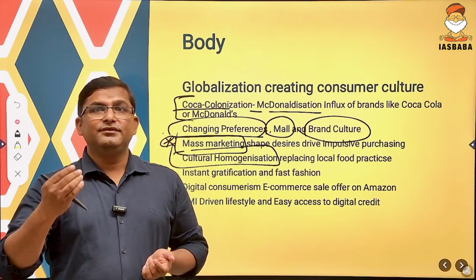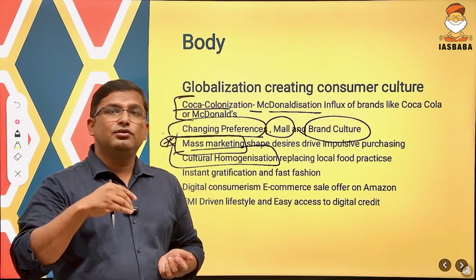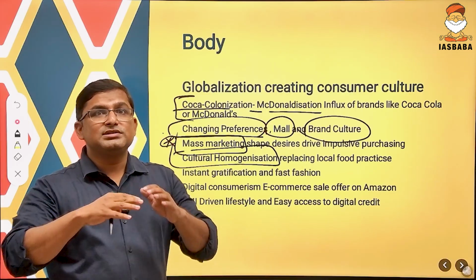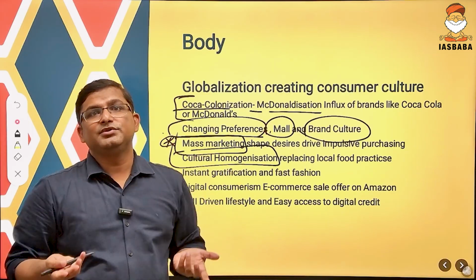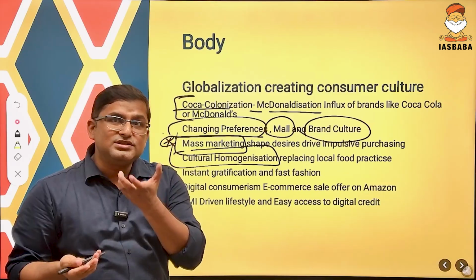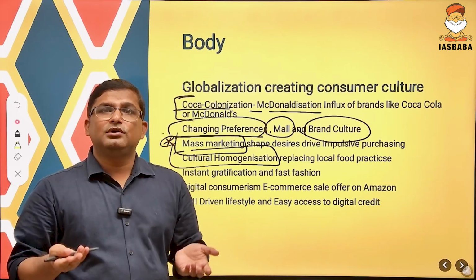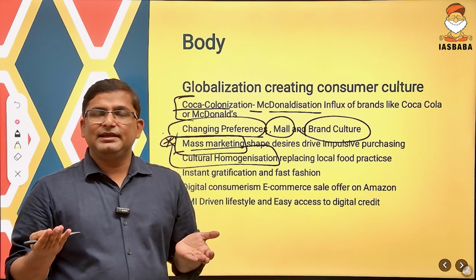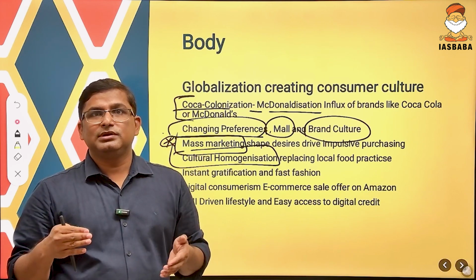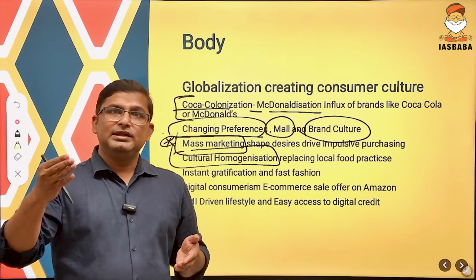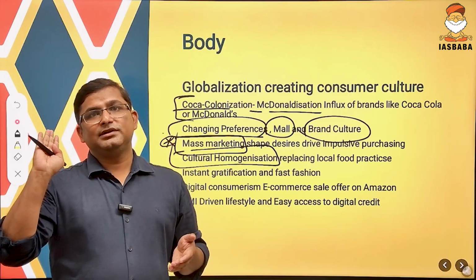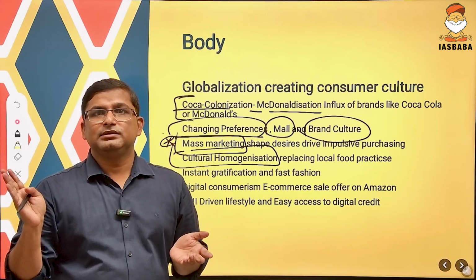For example, if you visit any mall, you are going to order the burger or pizza because everyone else there is ordering burger and pizza. So this is culture homogenization, replacing our food, replacing our cloth. Now no one is even trying to wear the local cloth. If they are going to visit the mall, they will automatically start wearing the foreign clothes, foreign design.